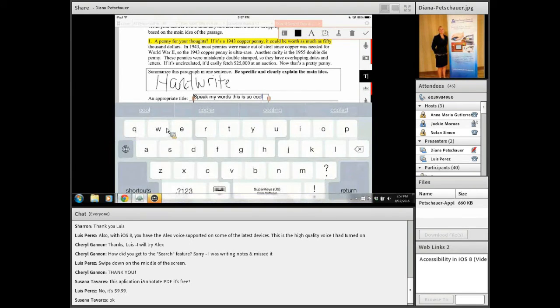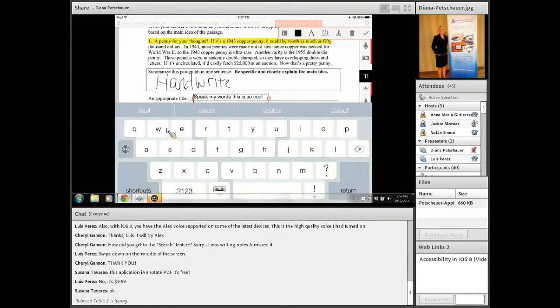If you tap on the globe here, we can get to, oops, I meant to go into settings on that one. I'll have to go around again. I don't want to waste too much time, but you can change the settings in the Kidogo and Kibo keyboards for changing the predictive words, the words that are predicted, from 1 to 10 or to unlimited. You can make it larger and smaller. You can change the black and white keyboard or color keyboard, QWERTY to alphabetical. You have many options on those particular keyboards from AssistiveWare that you can customize for students.